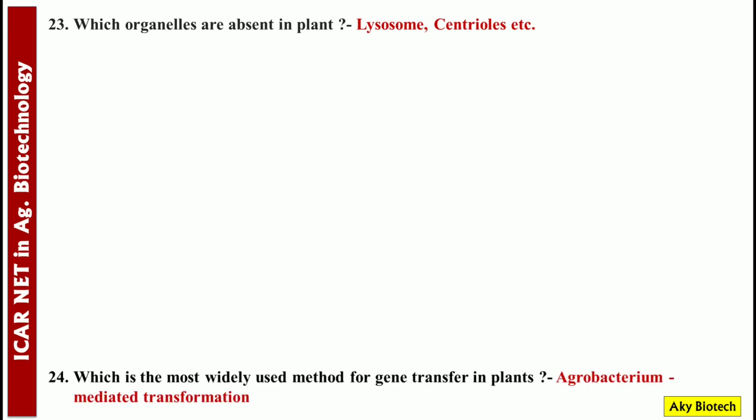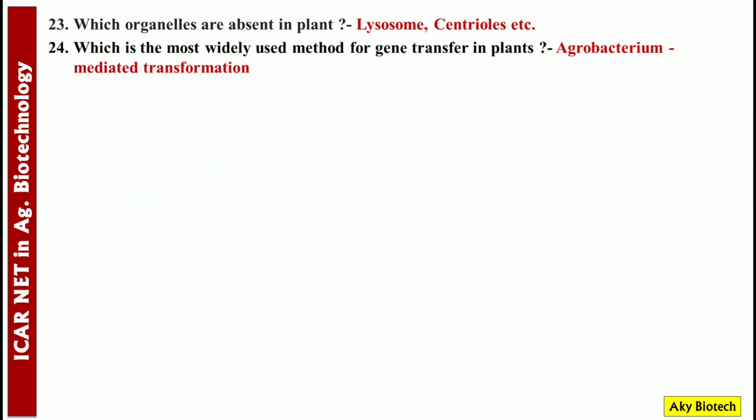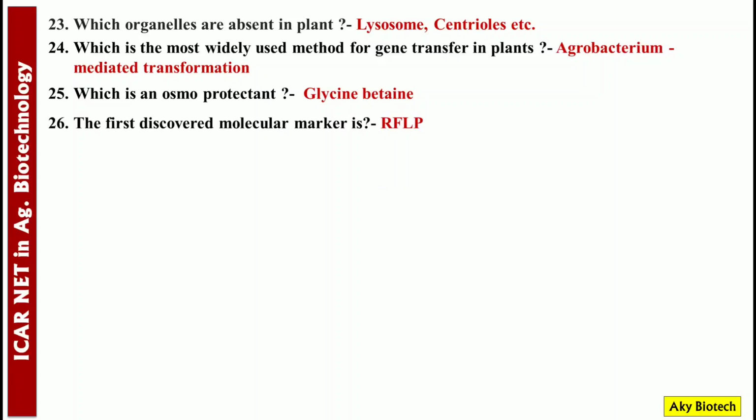Which is the most widely used method for gene transfer in plants? It's agrobacterium mediated transformation. Which is an osmoprotectant? Glycine betaine.